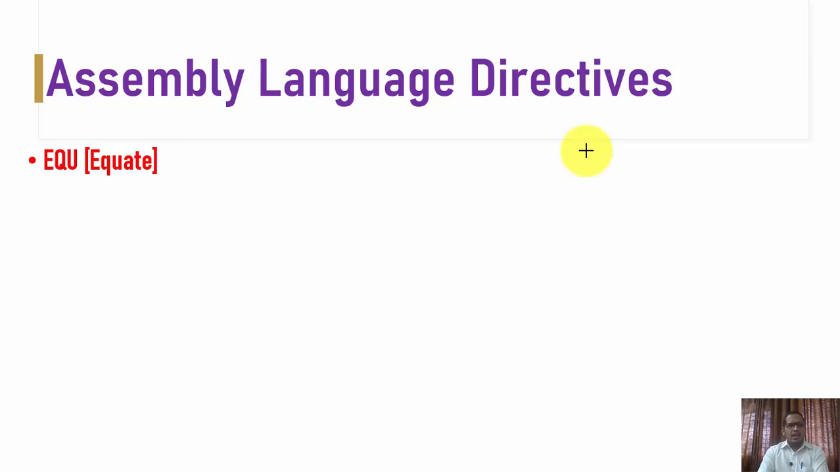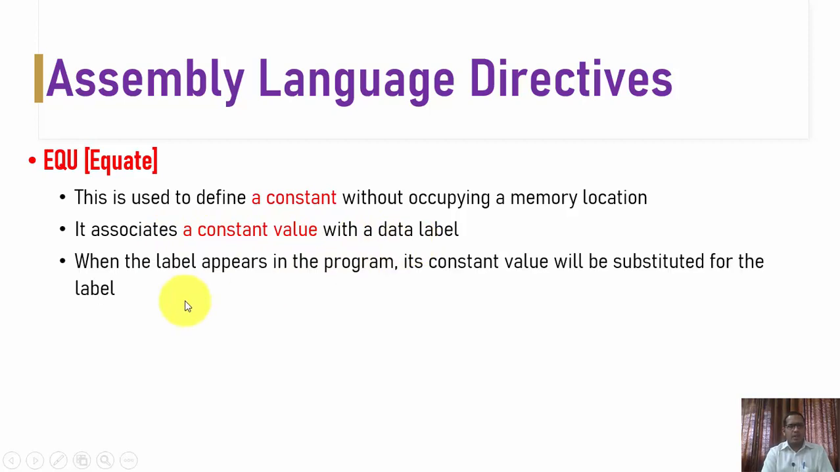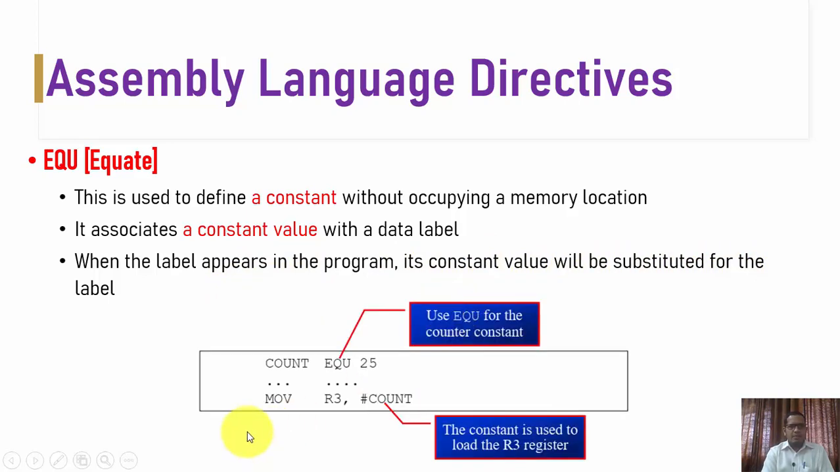The next directive is EQU, the equate, which is helpful to reduce the rewriting of some instructions. It is used to define a constant without occupying a memory location. It associates a constant value with a data label. When the label appears in the program, its constant value will be substituted for the label. For example, here as mentioned, COUNT EQU 25. With the help of this EQU directive, the value 25 is assigned to this count label.